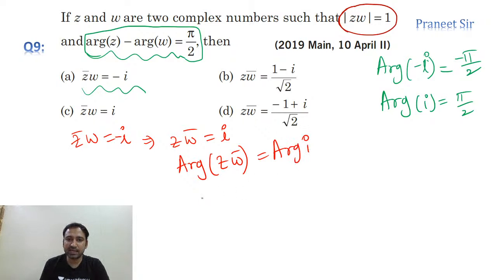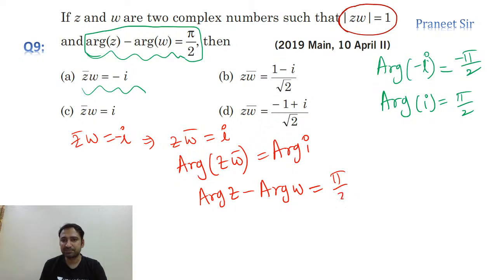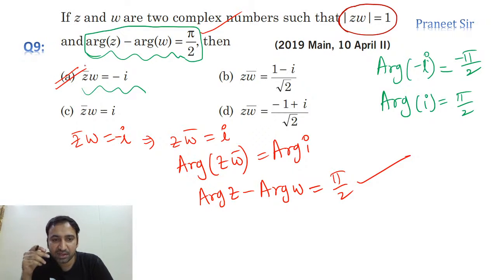Argument of z w bar is nothing but argument of z minus argument of w only, which is equal to argument of i, pi by 2, guys. That's what is given. Correct or not? So is C going to be the answer or A? A is going to be the answer, guys, not C. We just verified the first option. Yes, it is satisfying. So the first option is the correct answer.